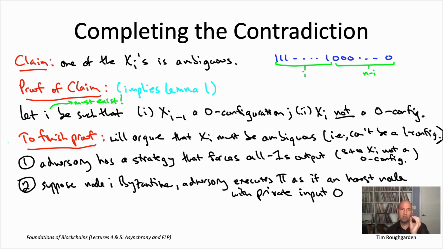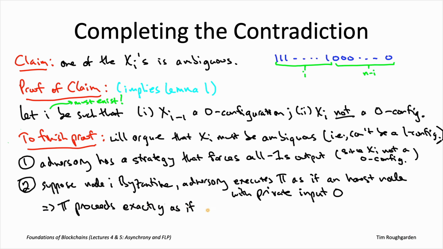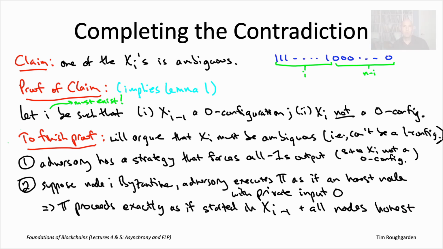So what's the point of this adversary strategy? Well, as usual, the adversary's goal is to render two rather distinct scenarios indistinguishable from the perspective of the honest nodes. And so the whole point of this adversary strategy is to ensure exactly that indistinguishability. The private input and the sequences of messages received by an honest node is exactly the same as it would have been had we started in the configuration xi minus 1, had node i's private input actually been 0, and all of the nodes followed pi honestly.